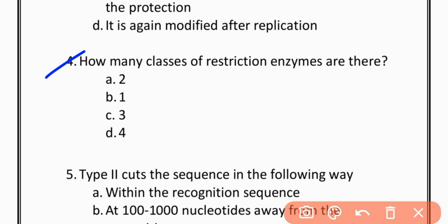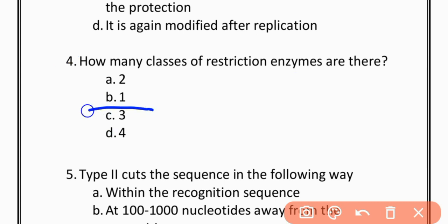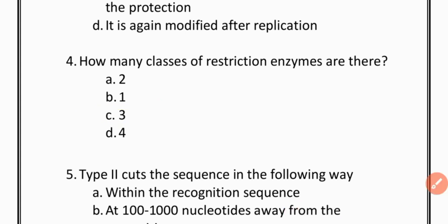MCQs number 4. How many classes of restriction enzymes are there? Option A is 2, option B is 1, option C is 3, option D is 4. The correct option is option C. There are 3 classes of restriction enzymes.